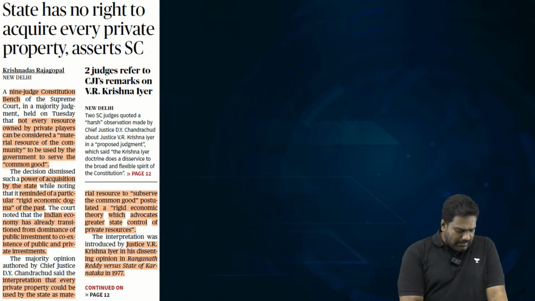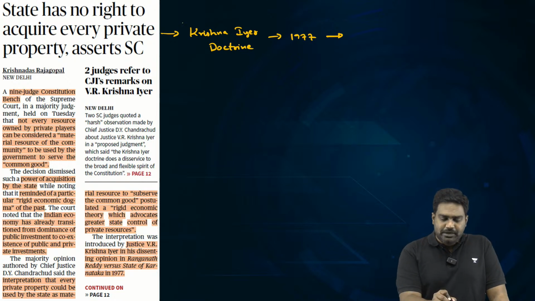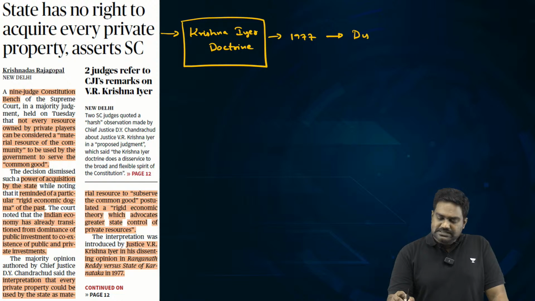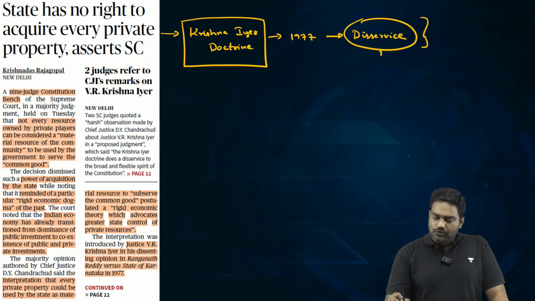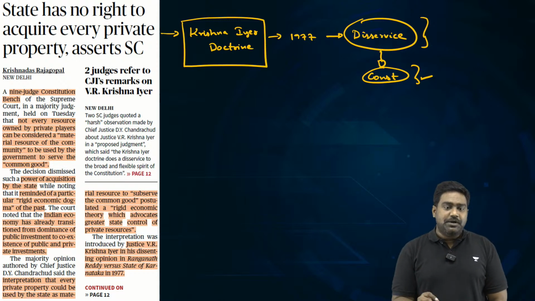The Chief Justice of India has specifically pointed out that the Krishna Iyer doctrine that was laid out in 1977 is outdated, and in the proposed draft judgment, the Chief Justice has even mentioned that the Krishna Iyer doctrine does a disservice to the flexibility and the spirit of the Indian Constitution. So this is a very strong opinion that the Chief Justice had expressed in the draft judgment.